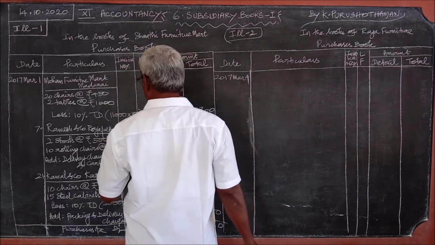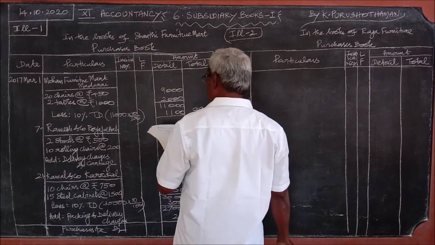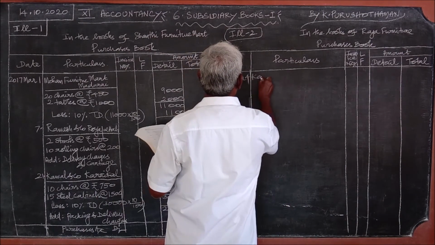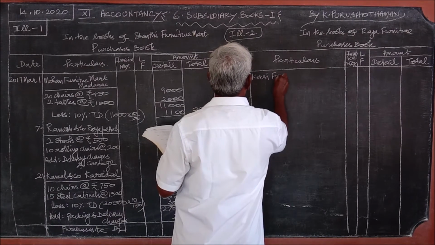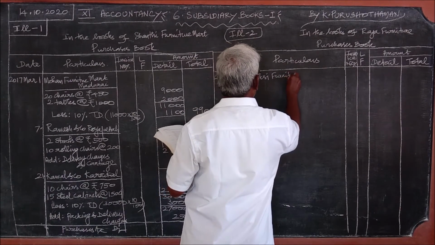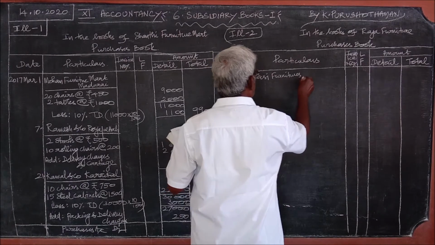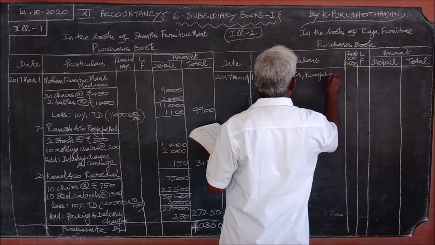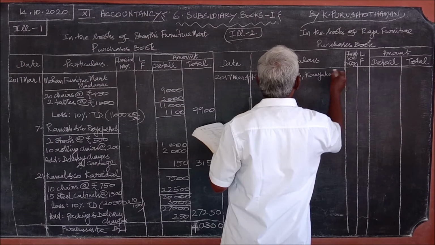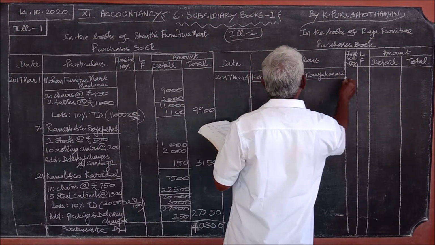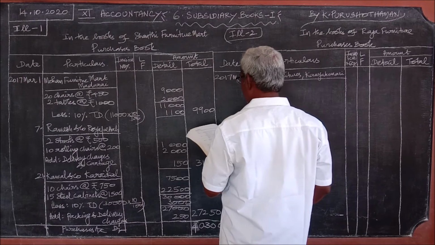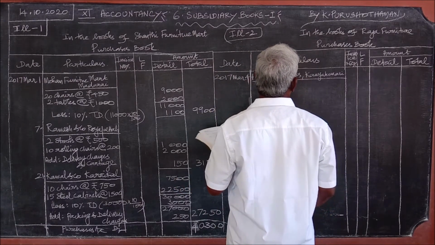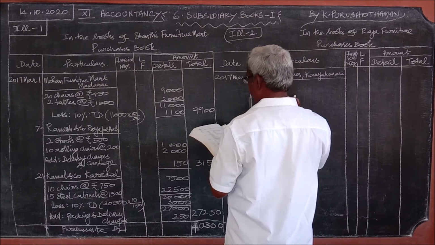The first item purchased from Kasi Furnitures, Kanyakumari. So this is also the business is regarding furniture. So only the items related to furniture only should be written here.